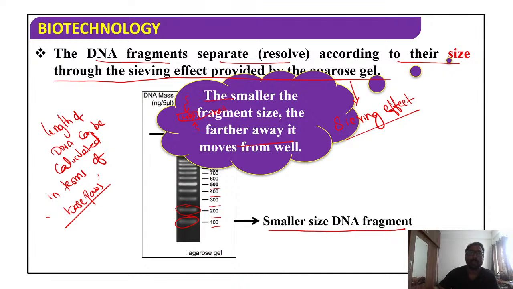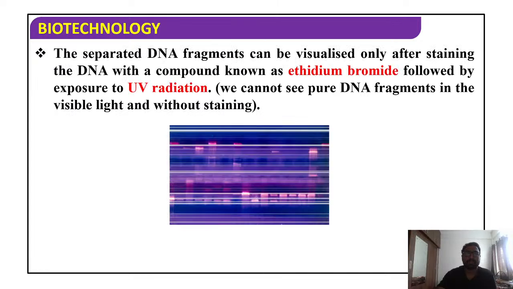You see this, the smaller the fragment size, the farther away it moves from the well. This is the important point you have to keep in your mind, students.